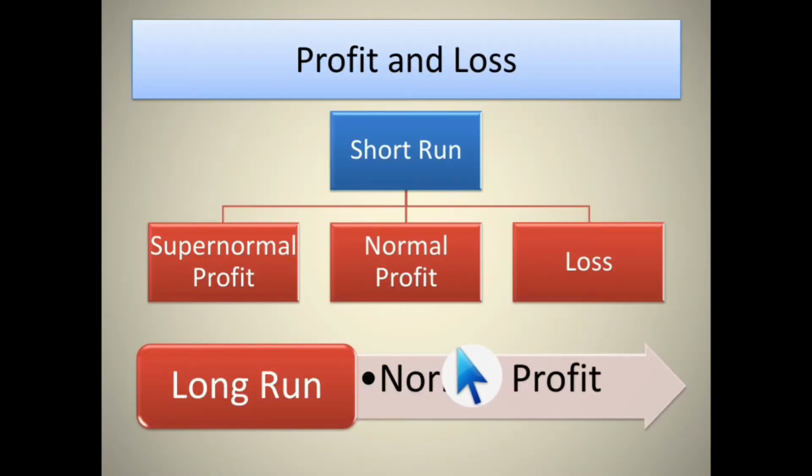So next, coming to the profit and loss points, what happens in the market? See, two things we have to look at, the short run and the long run. In the short run there are three things we will face. One is supernormal profit, which is abnormal. The second one is normal profit, which is actually what happens in the market, and the third one is loss. So these three things will be seen in the short run. But when we analyze the long run, or a long time period, we have seen that only normal profit occurs in the market. There is no evidence of supernormal profit or loss, only normal profit.